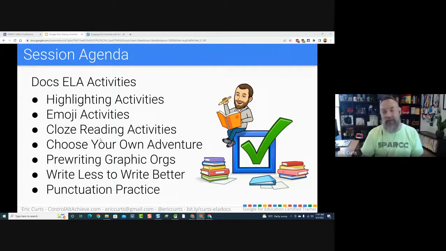Although I absolutely love extensions and add-ons and things like that, we're not going to be doing any of that in this session. Everything we're looking at is just part of Docs. These are things that are already built into Google Docs, and we're just trying to put a little twist on them and use them in a creative way.